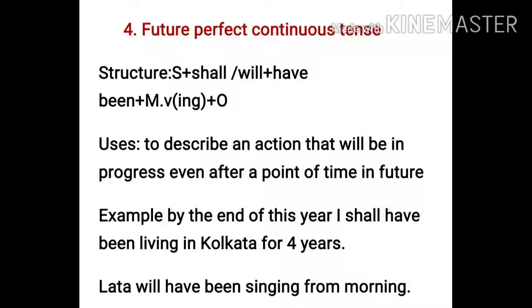Now if you compare the structures of all the tenses, you will find similarity in some of the verbs, right? So here also been is used, and it is used to describe an action that will be in progress even after a point of time in future. That means the action will take place in future, and at the point of time mentioned it will also be continuing.